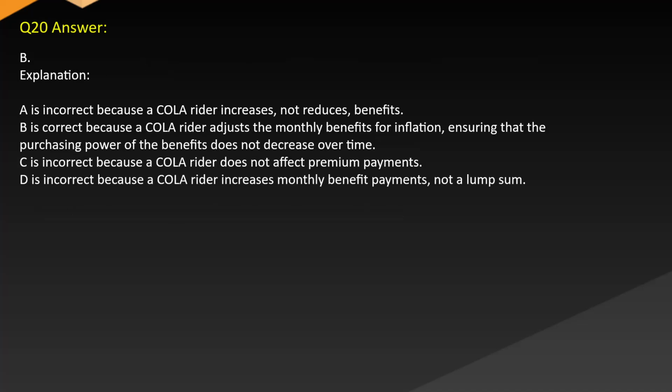Answer B. Explanation is incorrect because a COLA rider increases, not reduces, benefits. B is correct because a COLA rider adjusts the monthly benefits for inflation, ensuring that the purchasing power of the benefits does not decrease over time. C is incorrect because a COLA rider does not affect premium payments. D is incorrect because a COLA rider increases monthly benefit payments, not a lump sum.